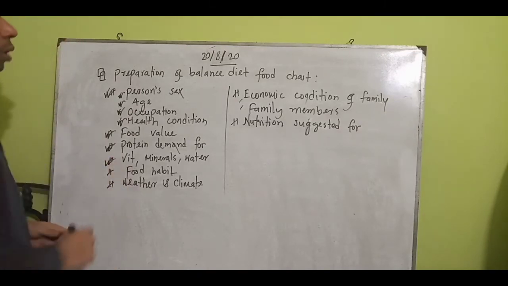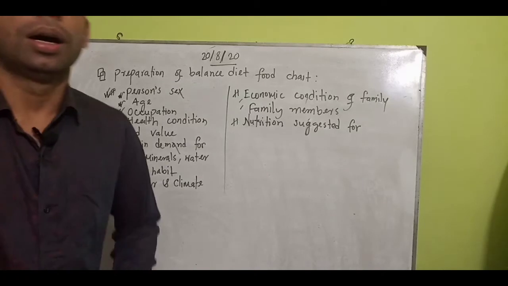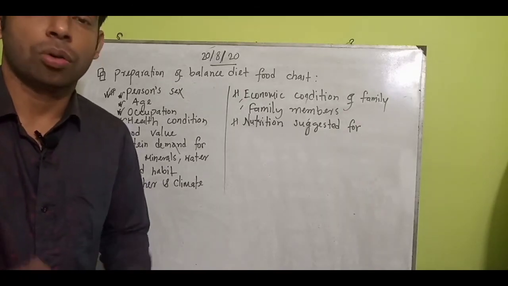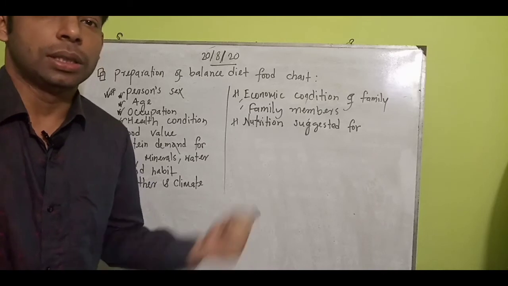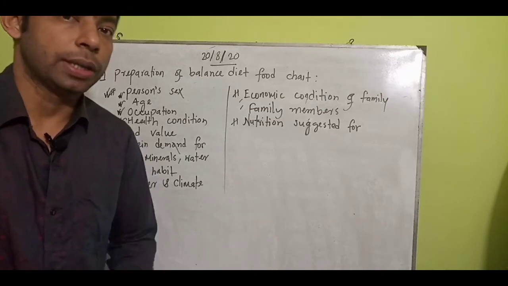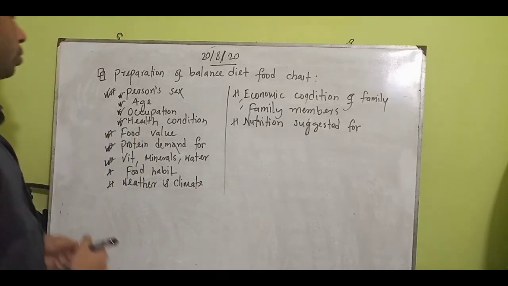Vitamins, minerals, water, of course, are very important because of disease resistance, and not only that, blood circulation and any physiological activities. These micronutrients are very important. They are needed to be included in the food chart.